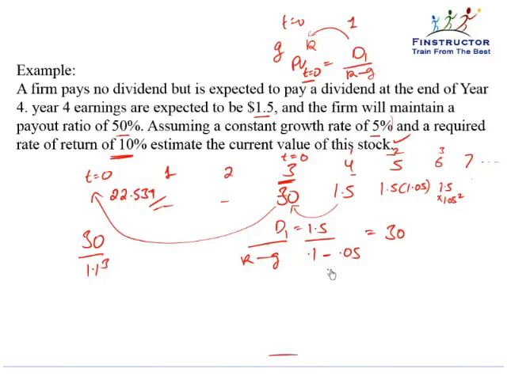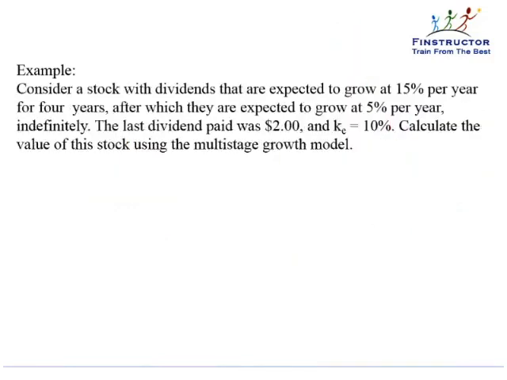Let's do one more question. Consider a stock with dividends that are expected to grow at 15% per year for 4 years, after which they are expected to grow at 5% per year indefinitely. The last dividend paid was $2 and the cost of equity is given to be 10%. Calculate the value of this stock using the multi-stage growth model.